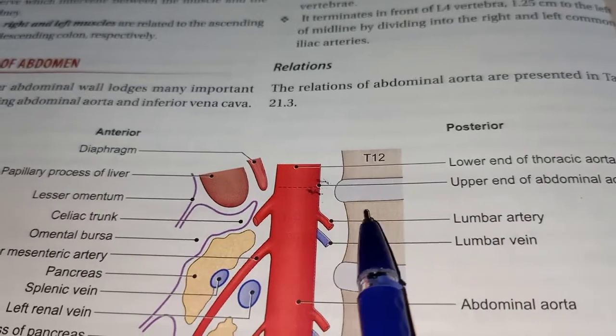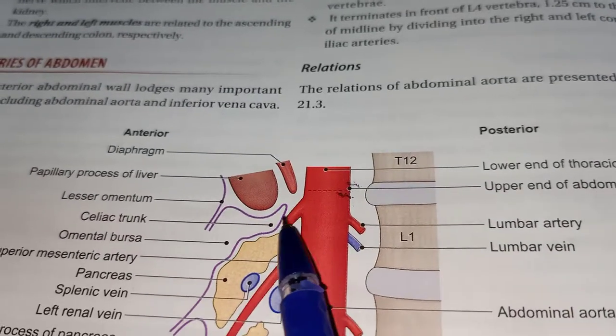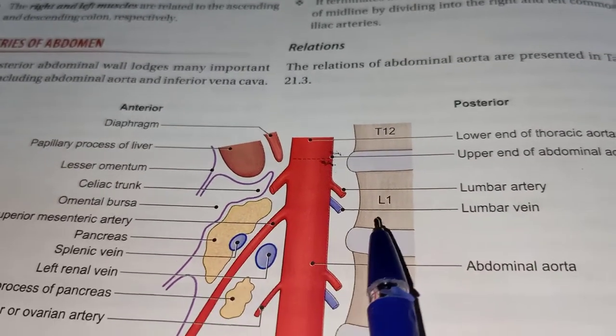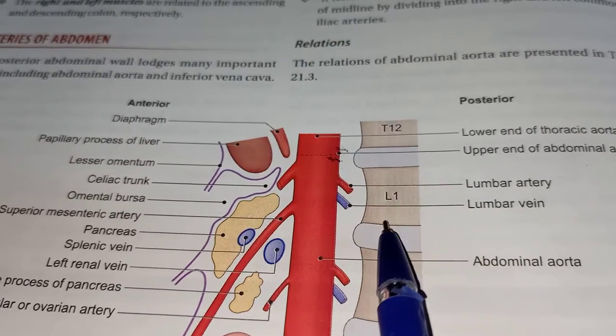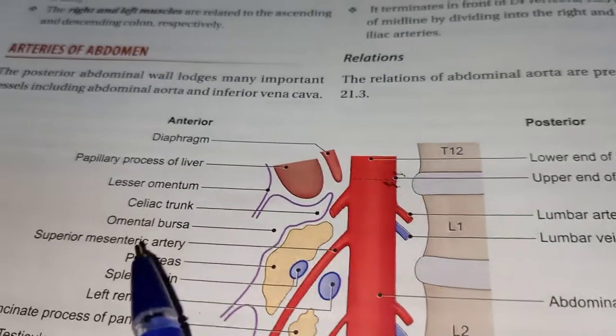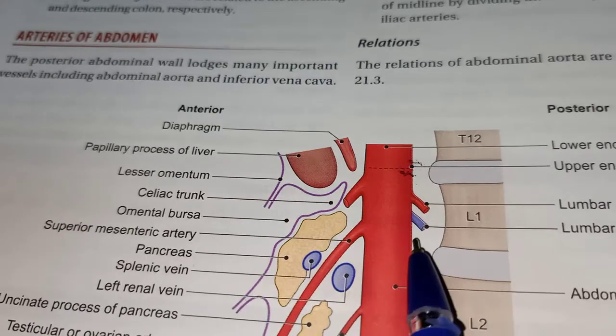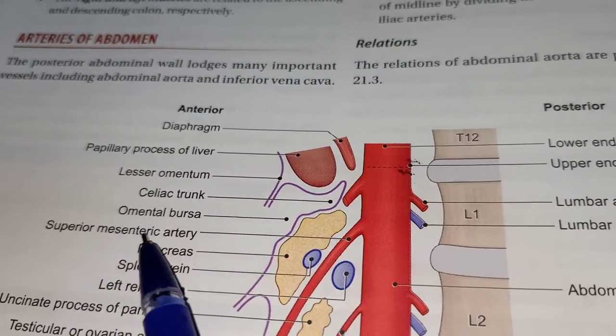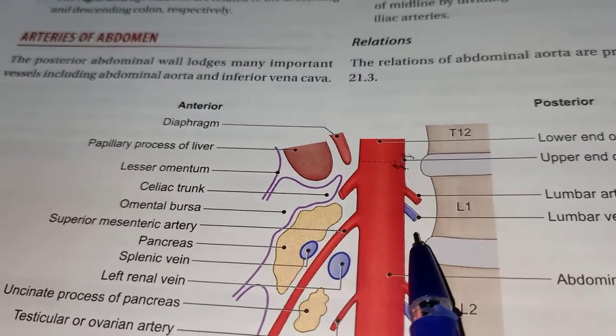From the upper part of L1 arises the celiac trunk, and from the lower part of L1 arises the superior mesenteric artery.